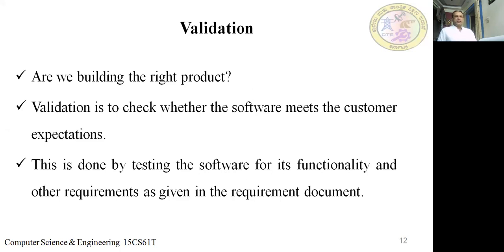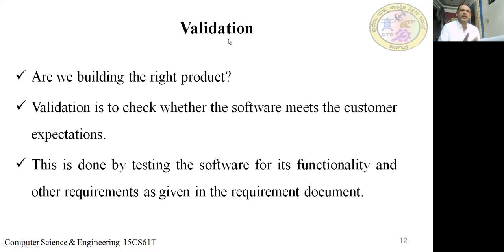Are we building the right product? Validation is to check whether the software meets the customer expectations. This is done by testing the software for its functionality and other requirements as given in the requirement document. We check the purpose; that is what we call functionality. The main function is the functionality we check. For example, you're writing a program for factorial. Whether the program is able to calculate the factorial or not, that is the purpose.